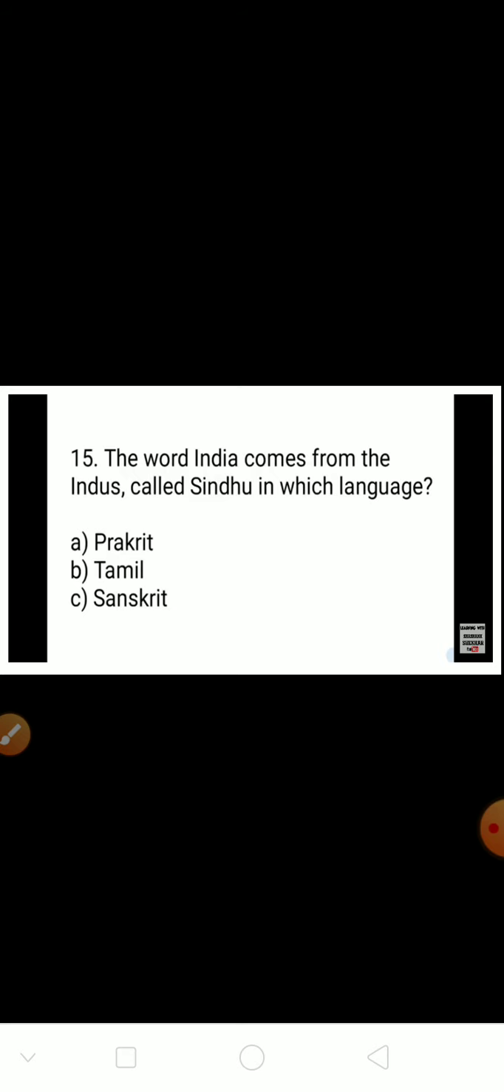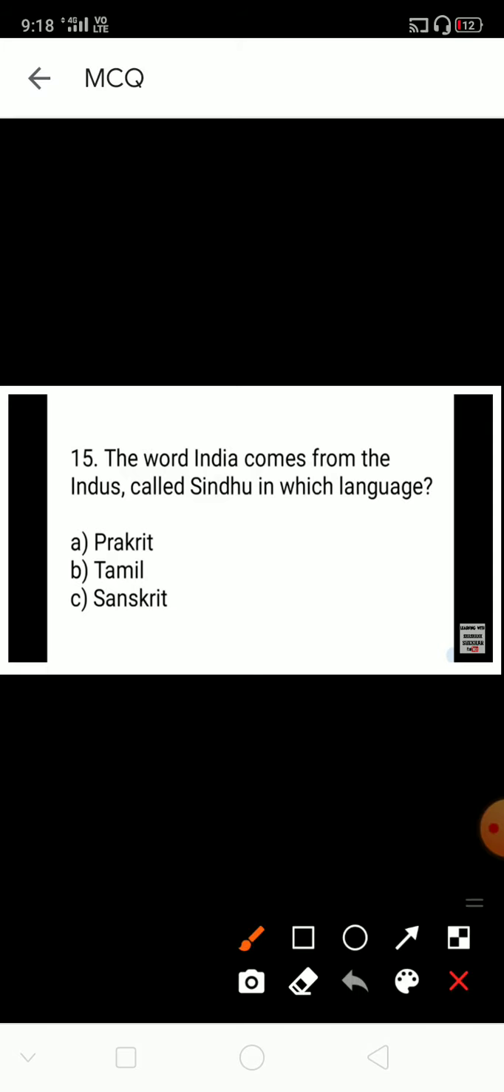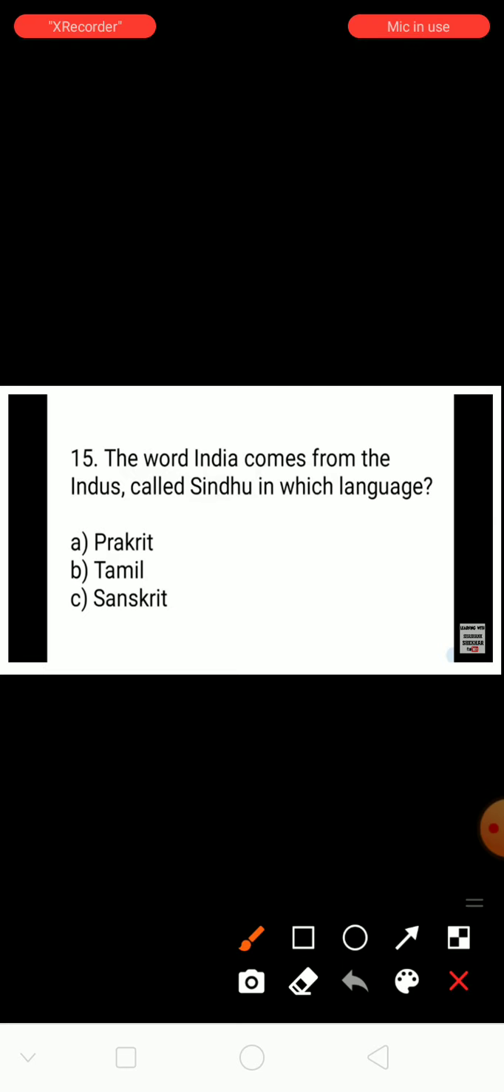But here the question is: the word India comes from the Indus, called Sindhu. In which language? Option A Prakrit, option B Tamil, option C Sanskrit. We know, students, Sanskrit is our first language. So Sindhu is a Sanskrit word. So this word came to India, Sindhu.